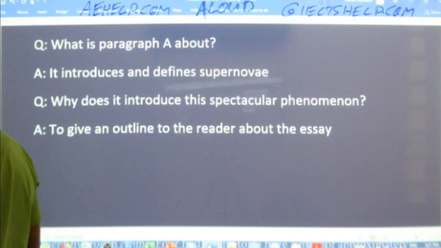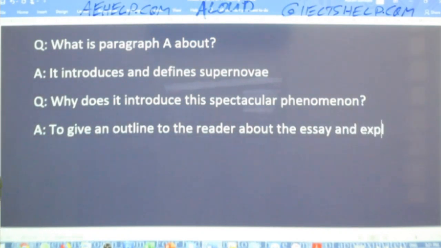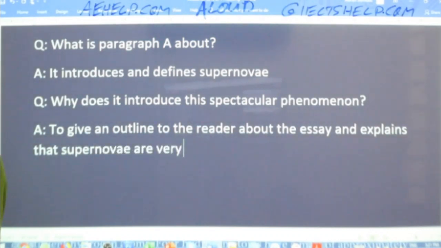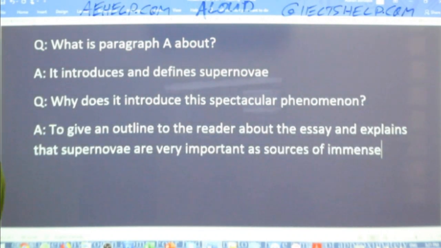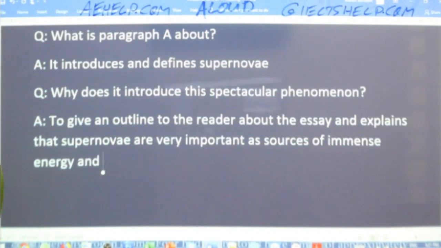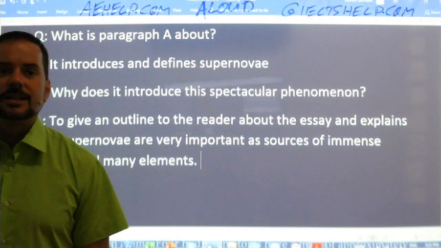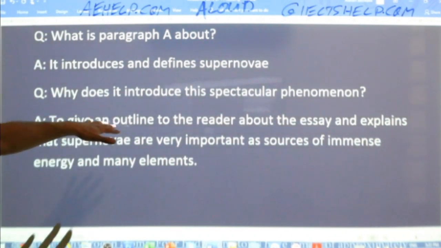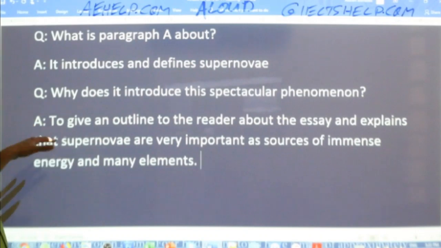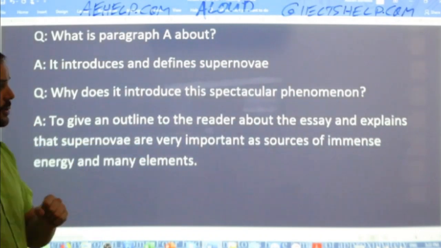So it gives an outline to the reader about the essay and explains that supernovae are very important as sources of immense energy and elements. Okay, so that's why it tells us that, to give you an outline and to explain that they're super important as sources of immense energy, right?